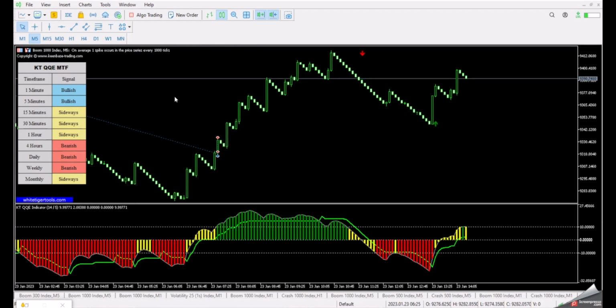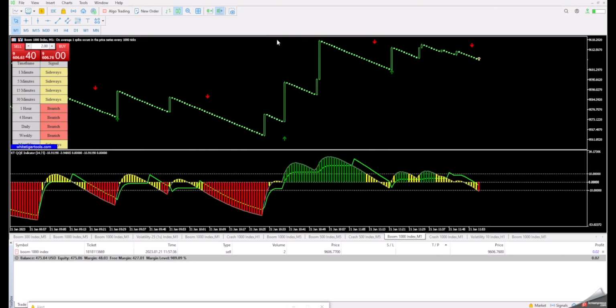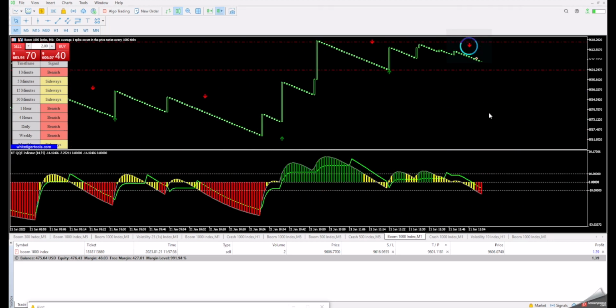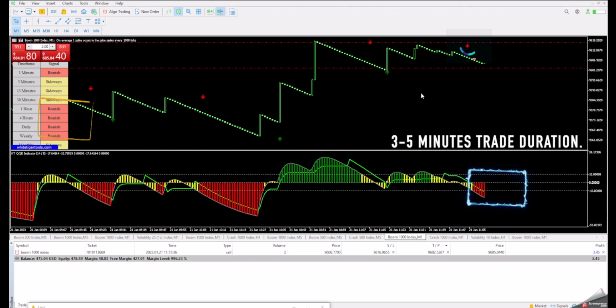I will be using this strategy on boom crash 1000 index markets. The strategy can be used to trade both the trend and catch the spikes. The first trade setup is on boom 1000 index market. The trend minor indicator has a sell signal alert, and the QQE indicator has a bearish momentum on both the histogram and also on the higher time frames. That's a good confirmation for a 3 to 5 minutes trade duration with less worries of a spike happening. But always remember to put a stop loss just right above the previous spike or above the signal arrow.